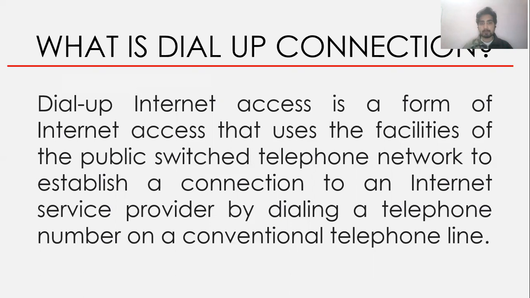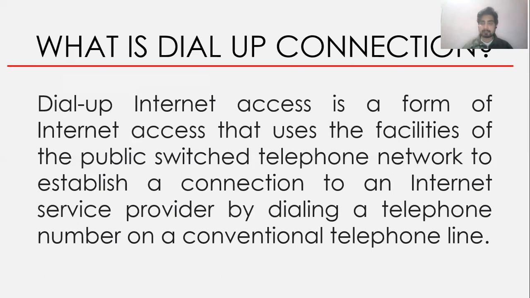What we had to do was make a phone call on that given number of the ISP. Then a connection was established from our device to that ISP, and then the ISP was connecting us to the internet. So it was a very long process and a very slow one also.